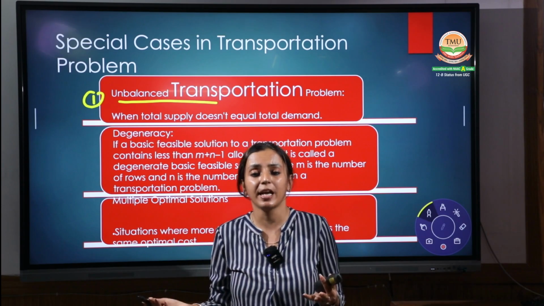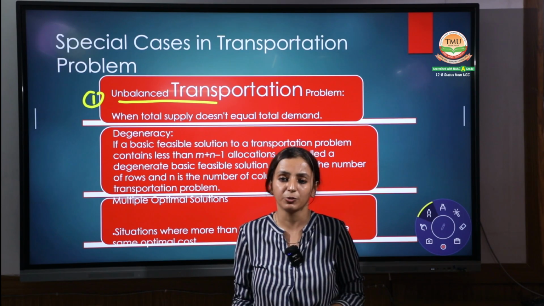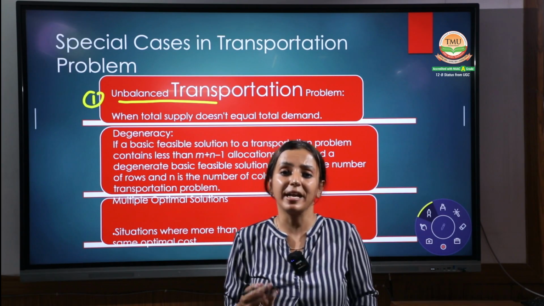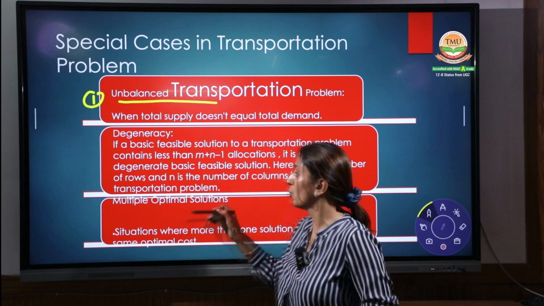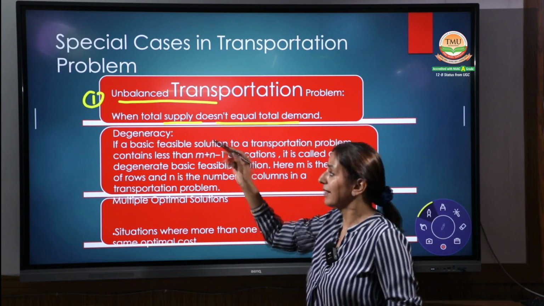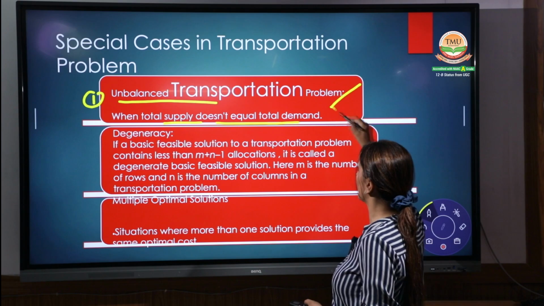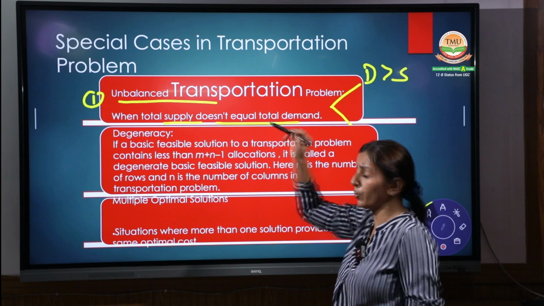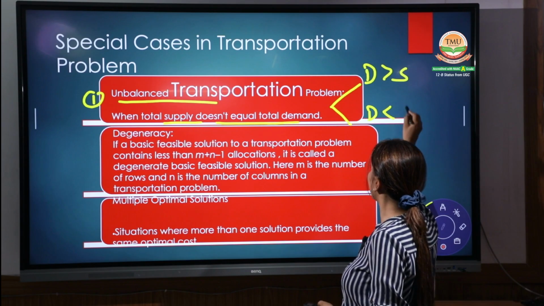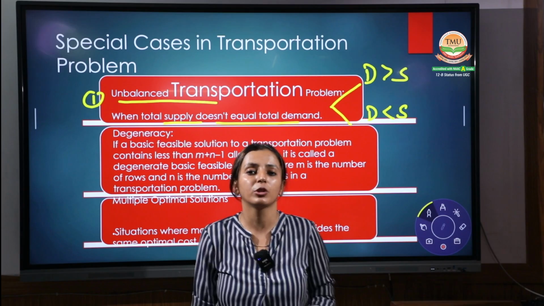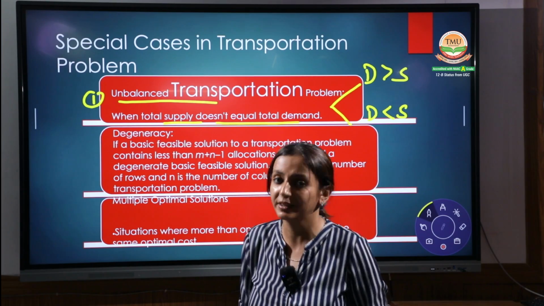When both are the same, that means it is a balanced transportation problem. But in every situation, that might not exist. It can be a situation when the total supply does not equal the total demand. That means we have two situations: the demand can be greater than supply, or the demand can be less than supply. What we have to do in both situations, we will study in the next scenario.